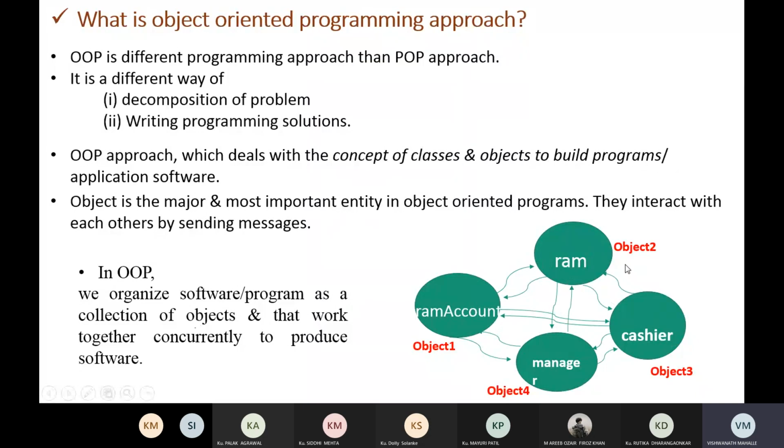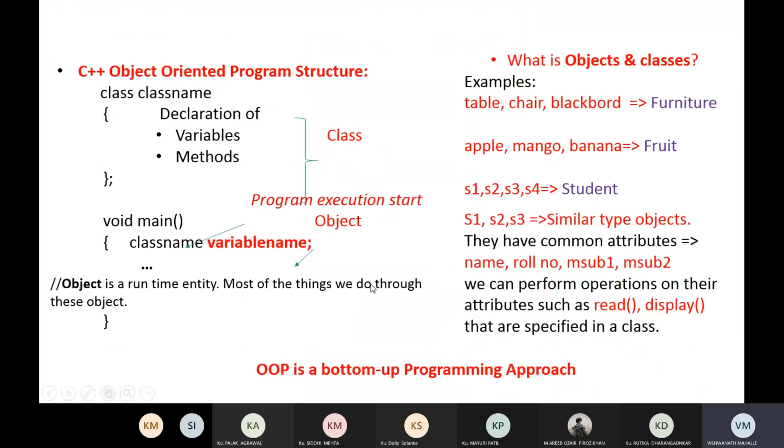Now we will see another programming example. Here is the structure of an object oriented program, this is a C++ program. We declare a class. Inside that class we declare variables and methods, and our program starts from the main method.